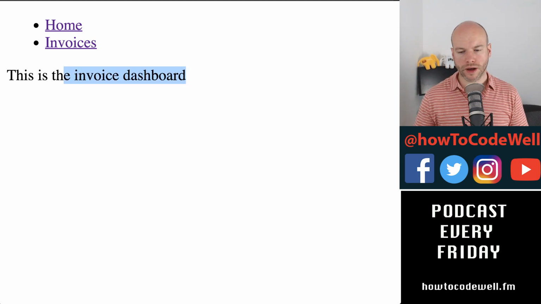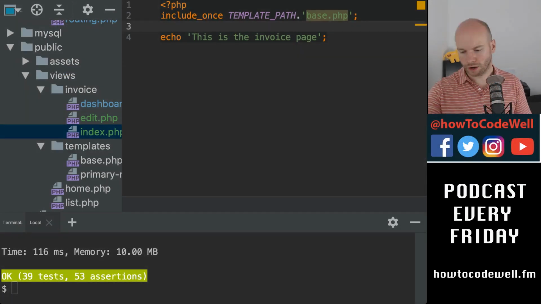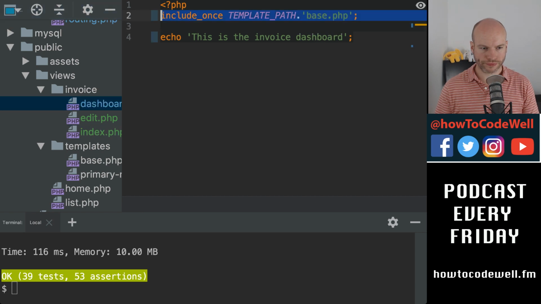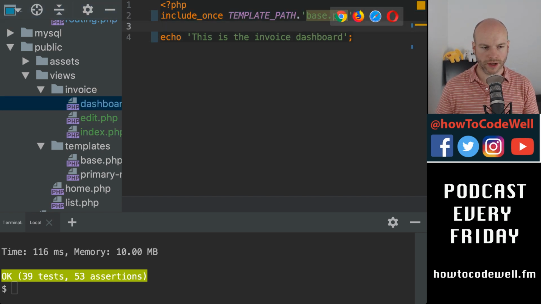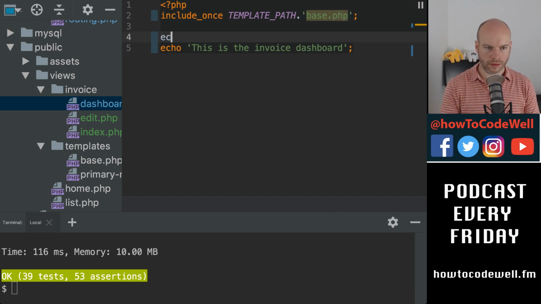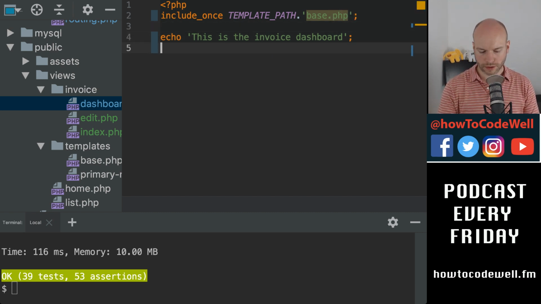So what I'm going to do is just hard code something in the dashboard. I know what I'm talking about.